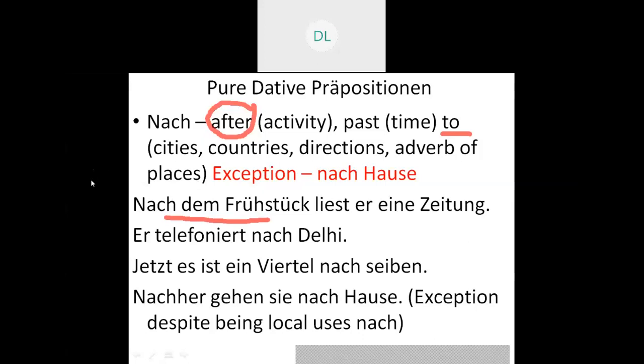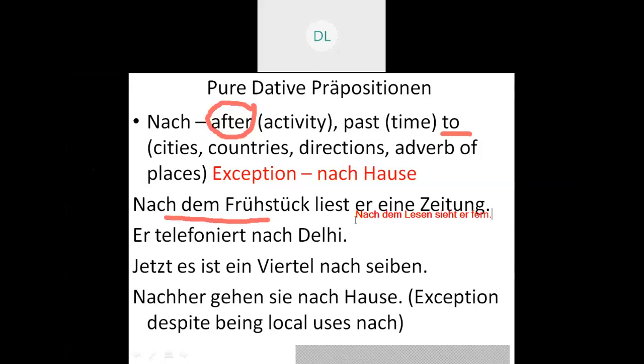Just a minute, I'll write it down for you. Nach dem Lesen sieht er fern. What is that? After reading, he watches TV.